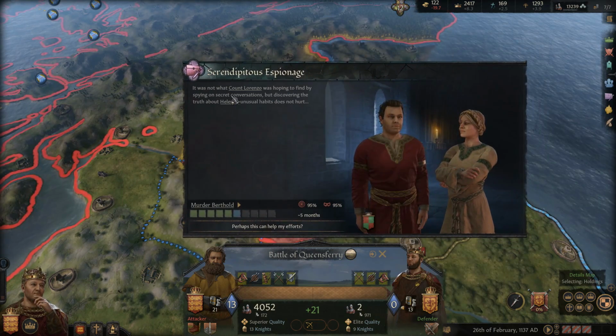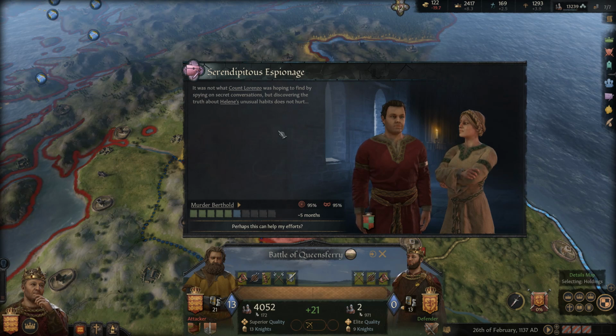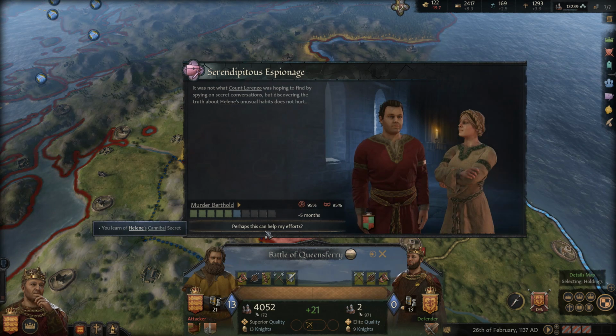What is this? It was not what Count Lorenzo was hoping to find by spying on secret conversations, but discovering the truth about Helene's unusual habits does not hurt.